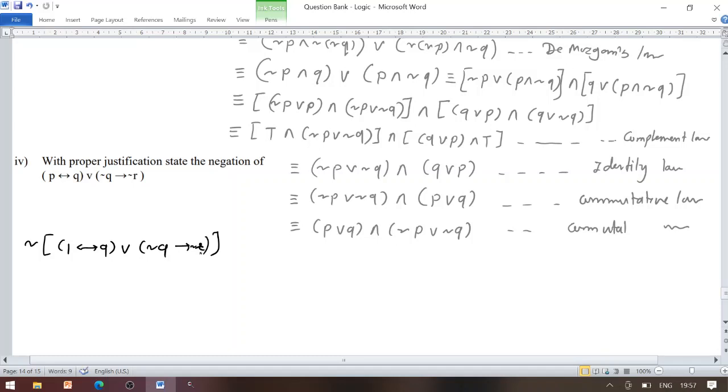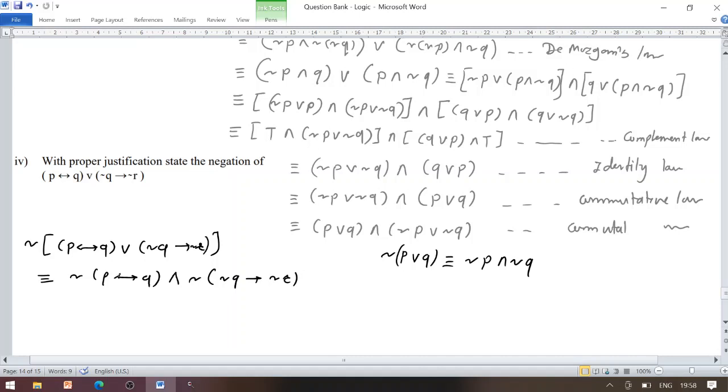So firstly, everyone knows, negation of (P disjunction Q) is given by negation P conjunction negation Q. So that is the logical equivalence. We have the first statement under consideration, means the negation of (P biconditional Q) conjunction negation of negation of (Q conditional negation R).